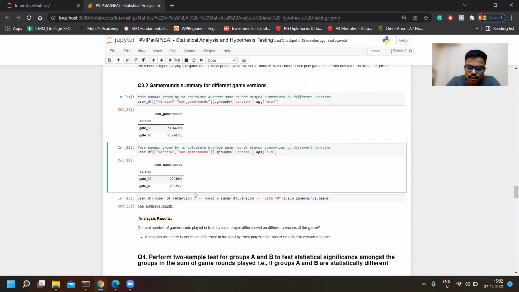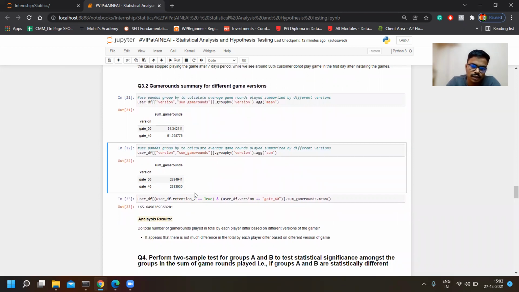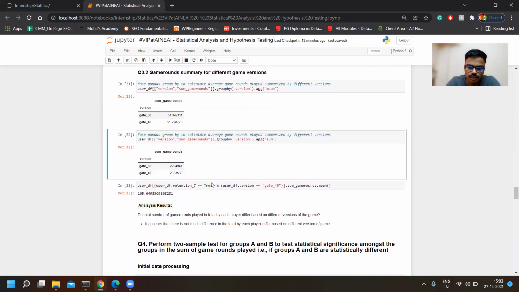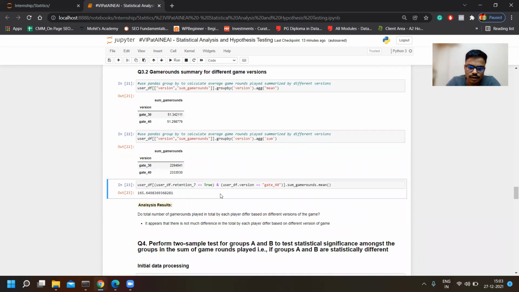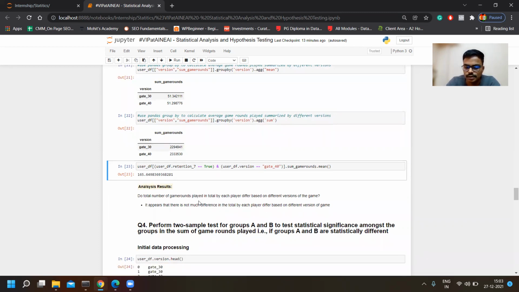So we can say that both the games are quite good, and players have a good understanding, so they can go up to this. And if we look at the mean after 7 days, and at gate 40, almost 165 games are played each day.